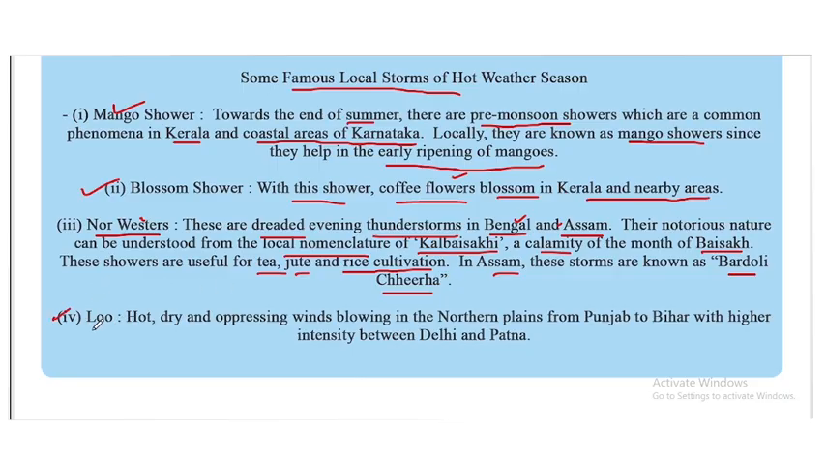The final one is Loo. We already discussed the Loo. That is a hot, dry, and oppressive wind blowing in the northern plains from Punjab to Bihar, with higher intensity between Delhi and Patna. So this is called Loo. This is a hot wind.